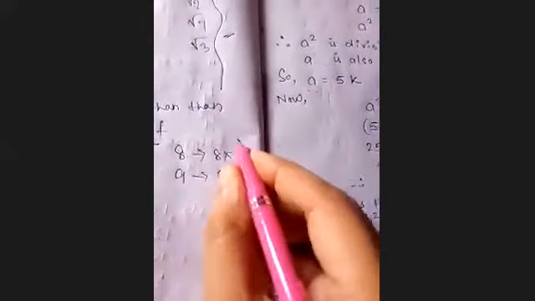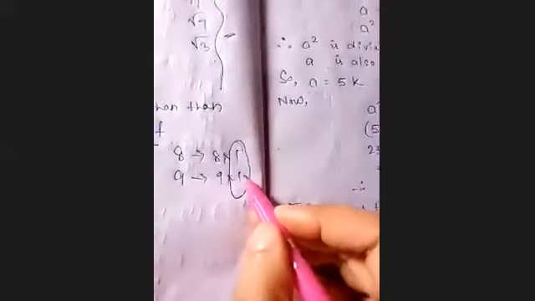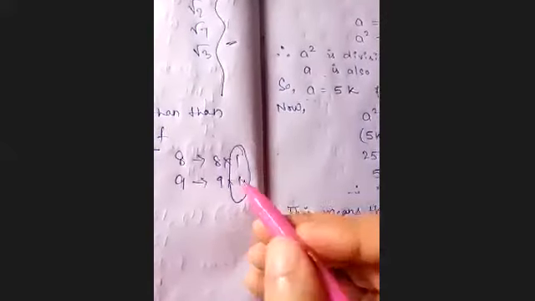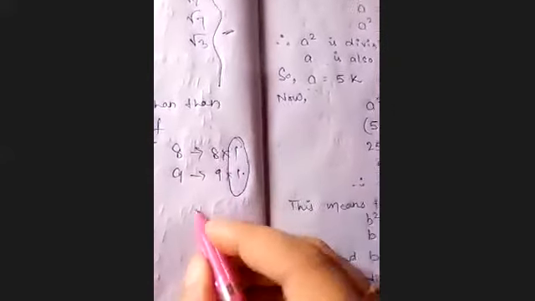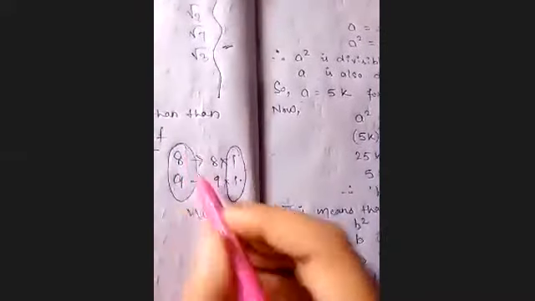If you take 8 and 9, how do you write 8? 8 is 1 into 2 into 2 into 2, and 9 is 9 into 1. So they have only one common factor. 8 and 9 have no other common factor other than 1. So what will be the HCF of 8 and 9? That will be 1. You can consider this a co-prime pair. I hope you understand co-prime numbers.